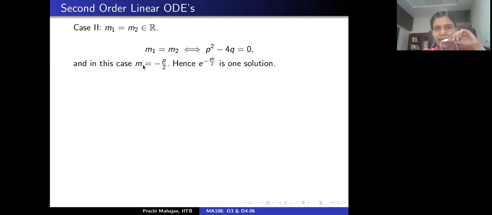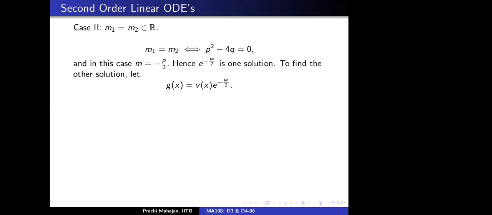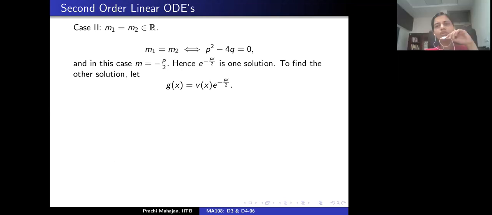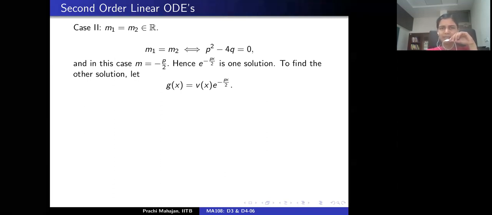So that means exponential minus px by 2 is a solution. The characteristic equation has no other roots. So it means that the given ODE has no other solutions of the form exponential mx. Is that okay? Yes. So we look at the method that we just discussed, and we look for solutions of the form V(x), where V is some function of x, times exponential minus px by 2. Correct?